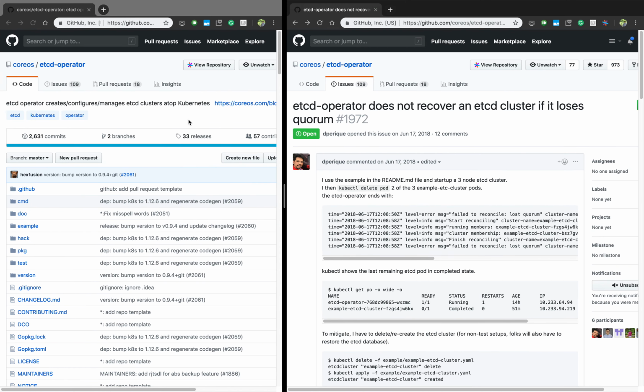The key problem with the etcd operator is that it does not attempt to recover an etcd cluster if it loses quorum. More on this issue can be found here. What this means is that if a Kubernetes node containing more than half of your cluster pods dies, the etcd cluster is rendered useless. The etcd operator will not be able to reconcile this etcd cluster.